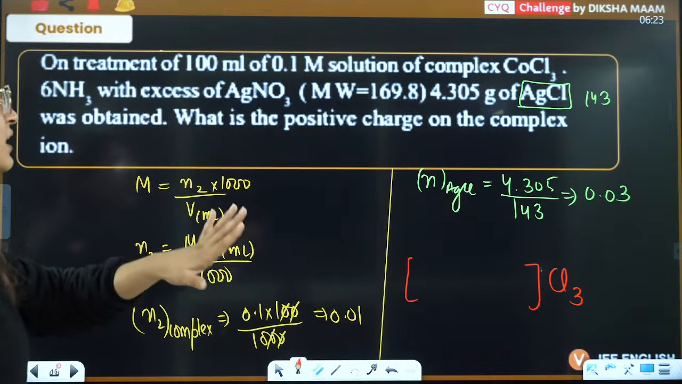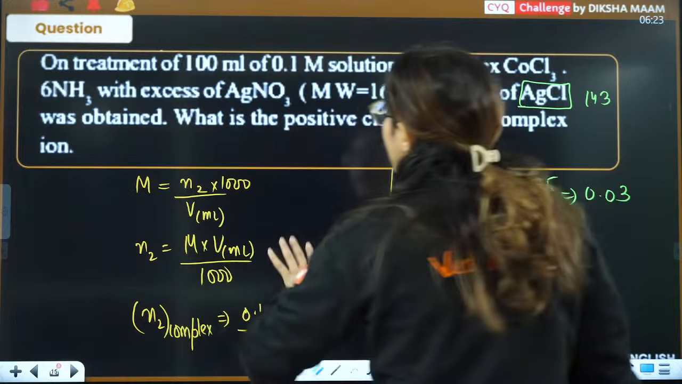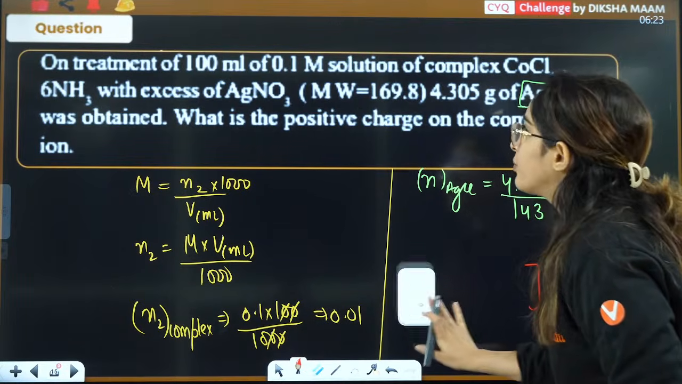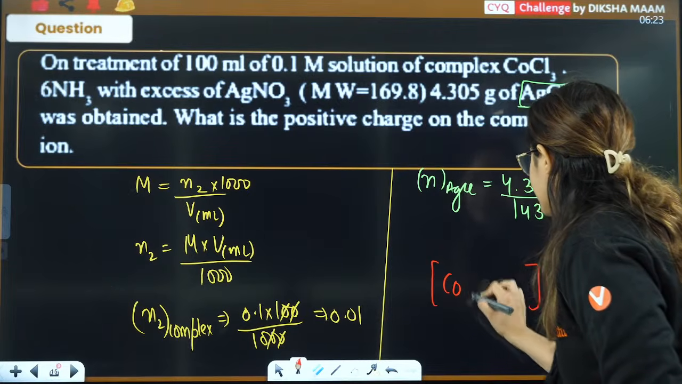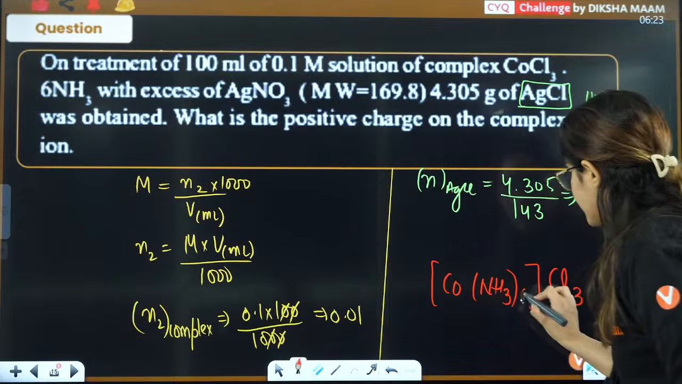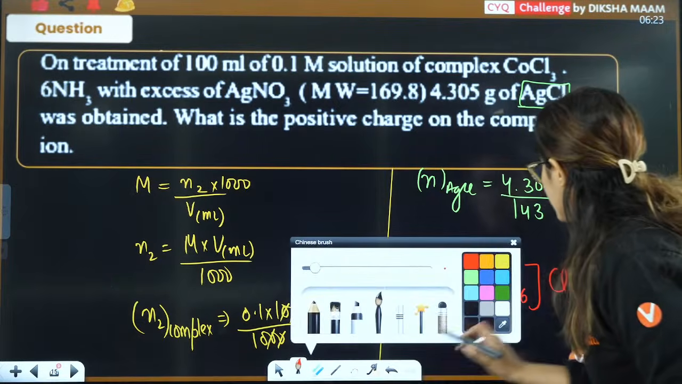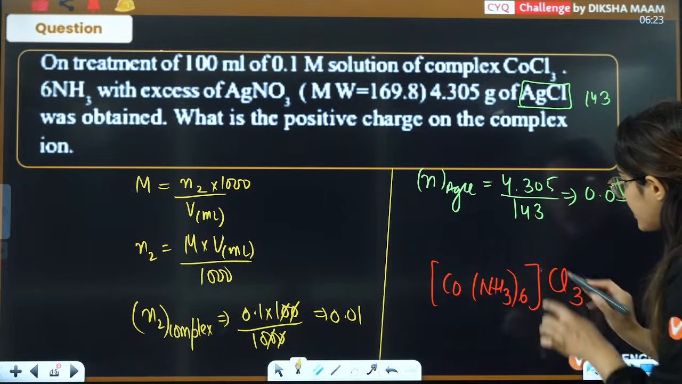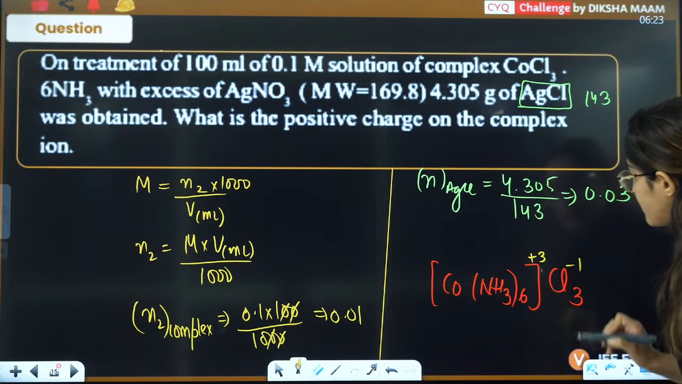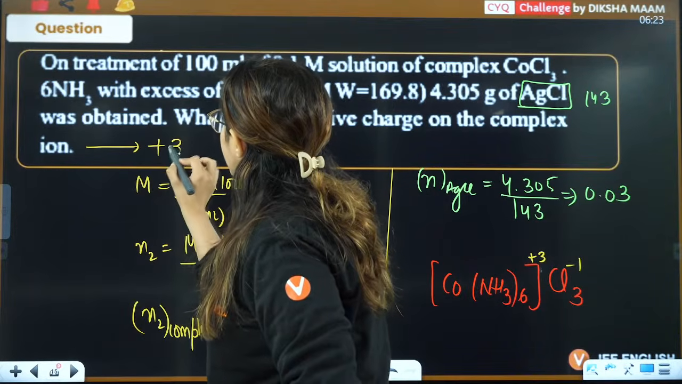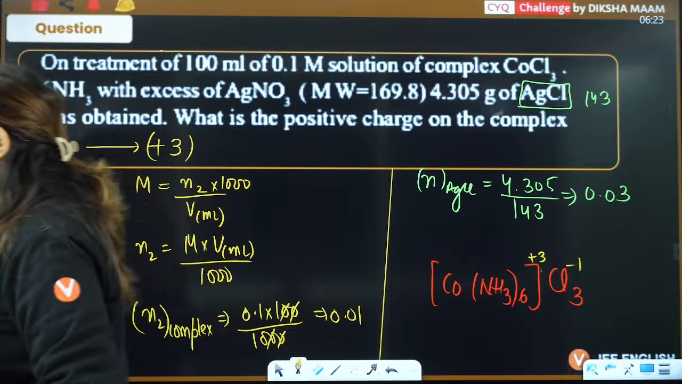If 3 Cl are outside the complex, then let's take this as cobalt. This is NH3, and how many ammonia do you have? 6 ammonia. This is the complex. And if you see the charge, what is the positive charge on the complex? If this is 3, this will be +3, and this is -1. So the charge is going to be +3.